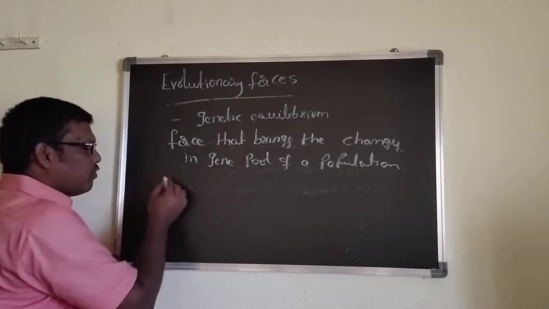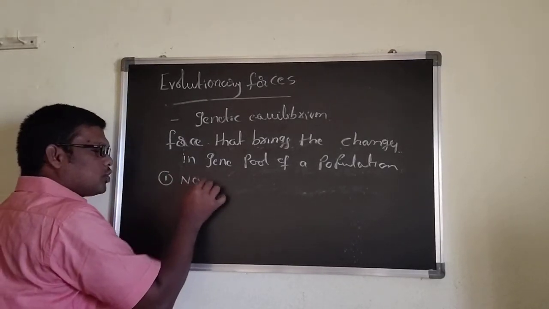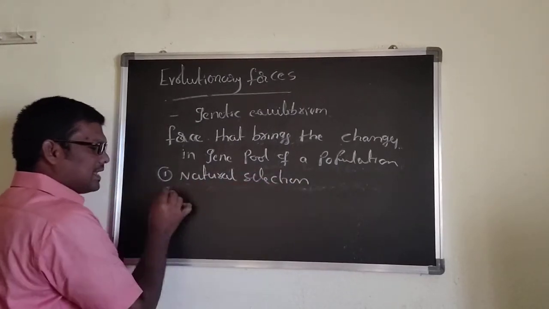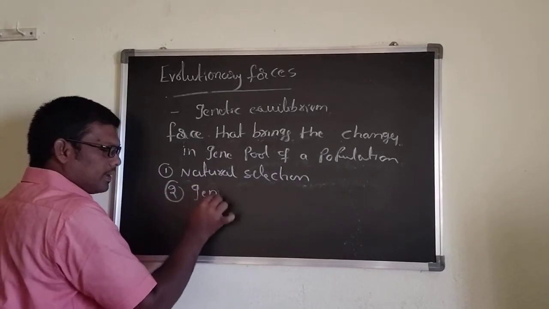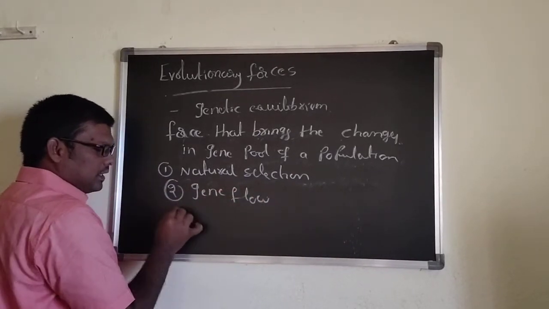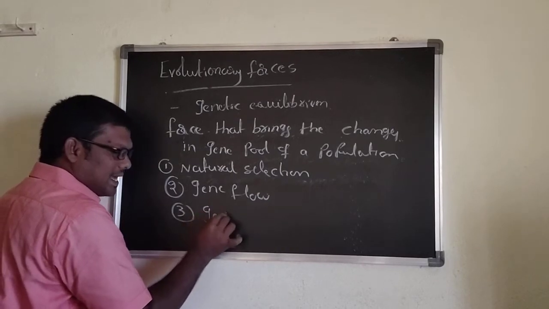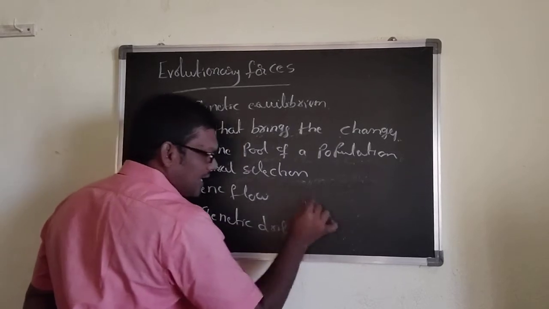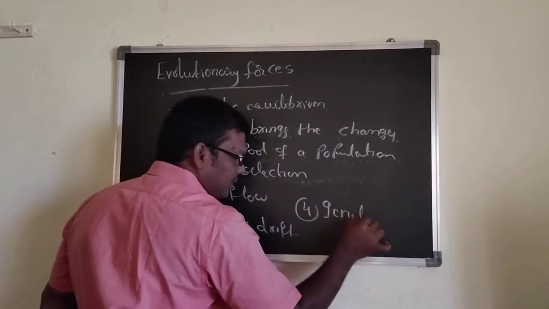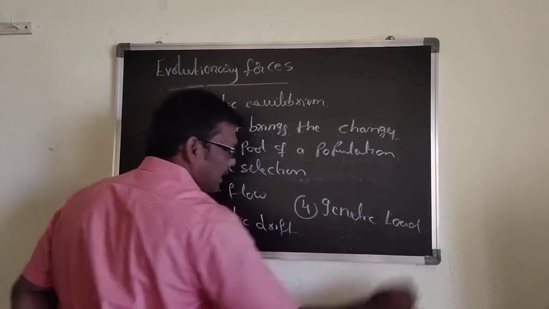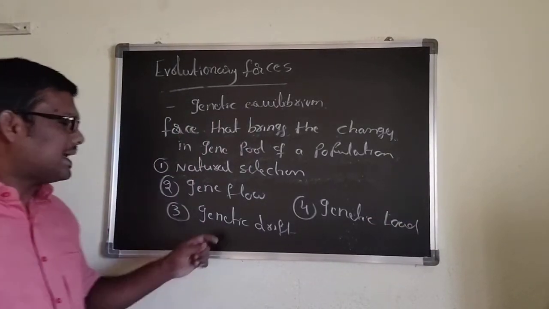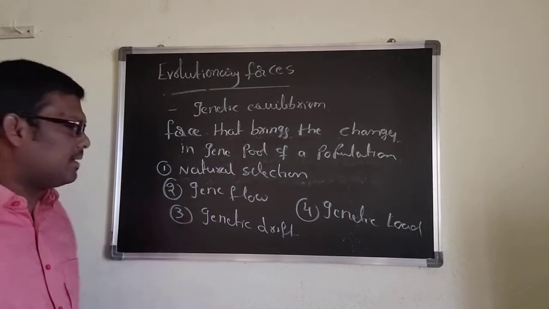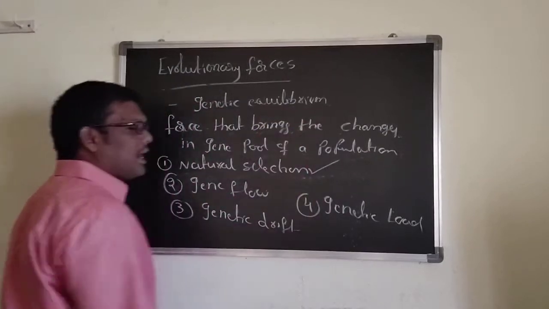What are the evolutionary forces? One is natural selection. Second one is gene flow. Third one is genetic drift. And fourth one is genetic load. We already discussed genetic drift and genetic loads. Gene flow indicates gene migration. Now today we can discuss natural selection.